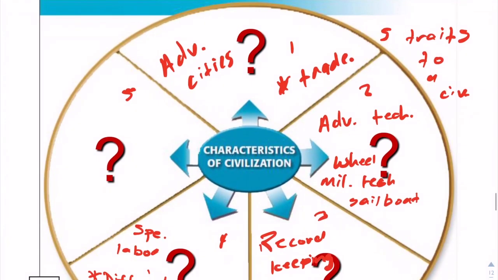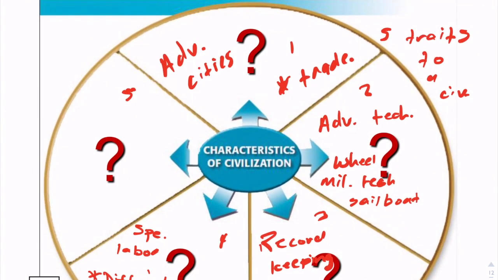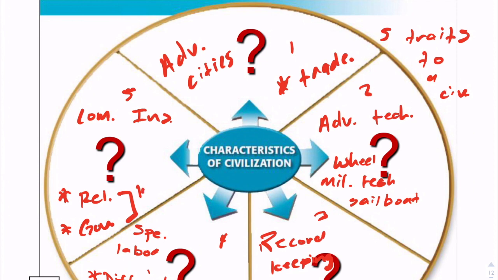So, finally, here in our Venn diagram or graphic organizer, we have complex, and I'm going to abbreviate, institutions. And there's 2 specific ones you guys have to remember: religion and government. And they both keep order. So that is it for today.